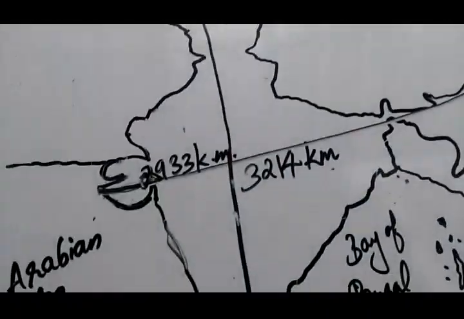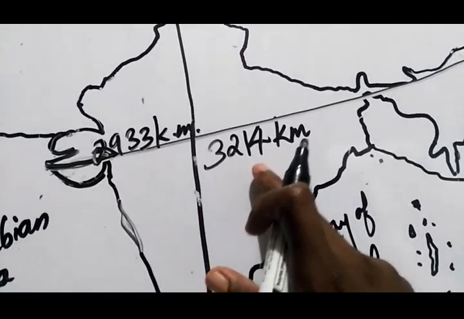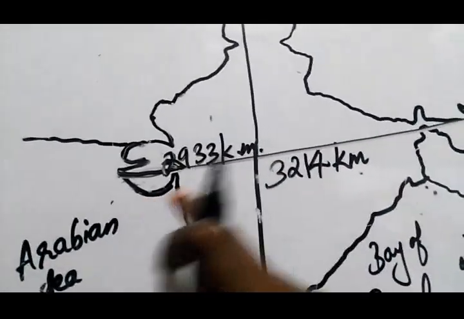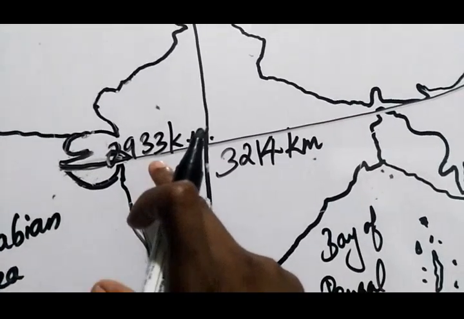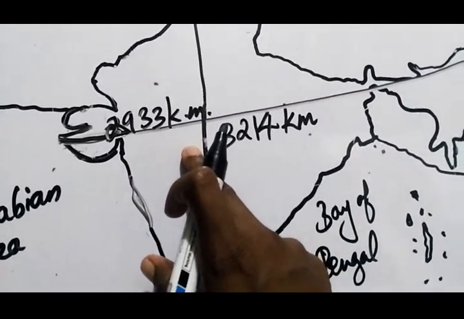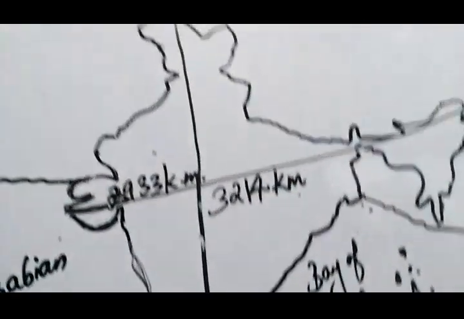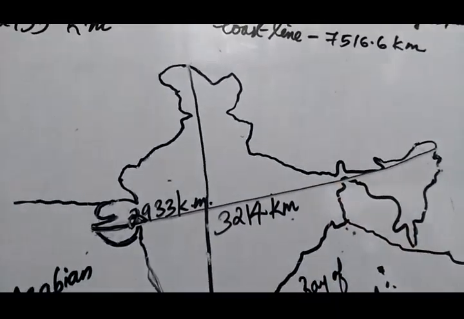So north-south extension 3,214 kilometer and east-west extension 2,933 kilometer. This is about the size of our country.